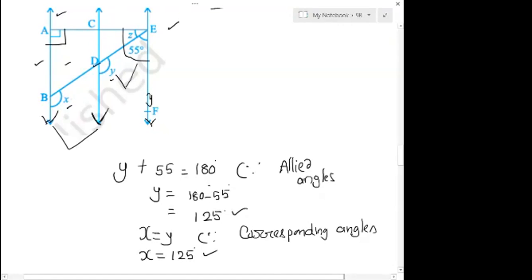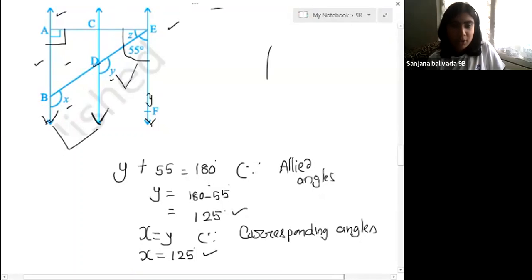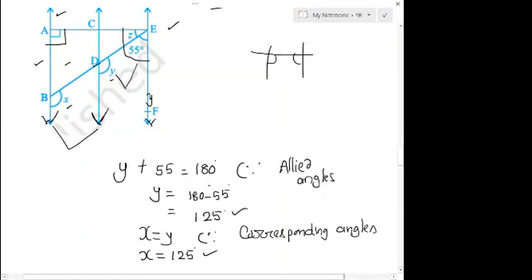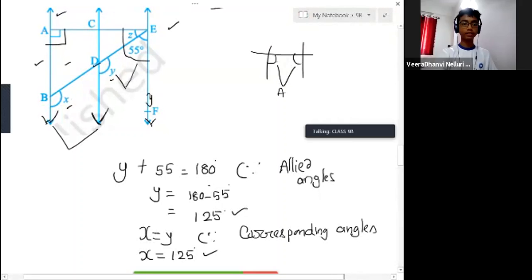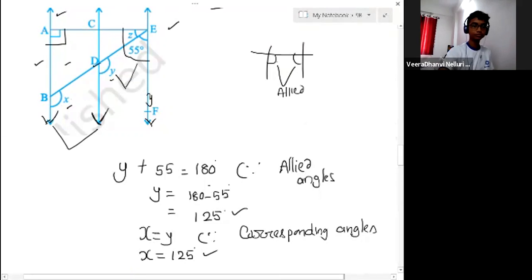What I'm asking is what type of angles are these two angles? Just observe the diagram. They are allied, because one is 90 and 90 plus 90 is 180. These angles are allied angles, so they must be supplementary.